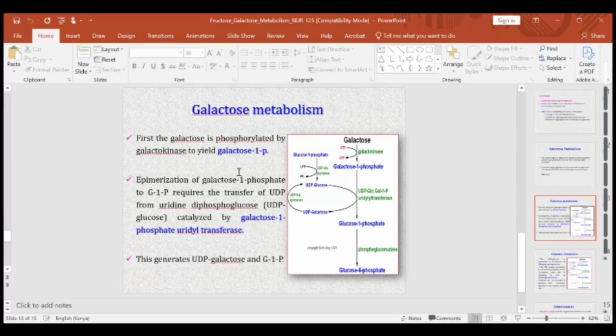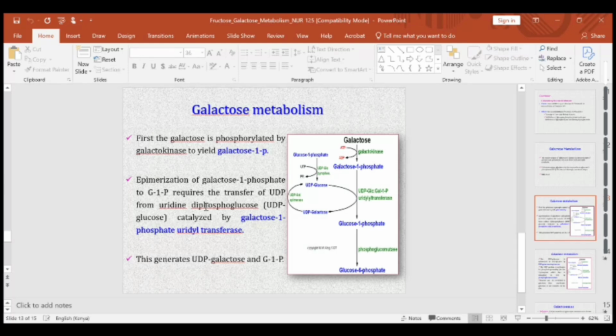Now, galactose and glucose, in their structures, look more or less the same. We've seen the cyclic structure of glucose, so it's more or less similar to galactose. Of course, there are changes at carbon number 3, 5, and 4. Carbon number 6 of galactose is being phosphorylated with the help of galactokinase.